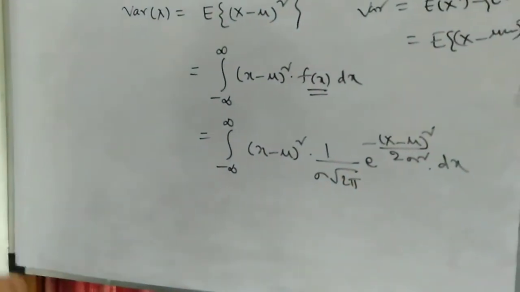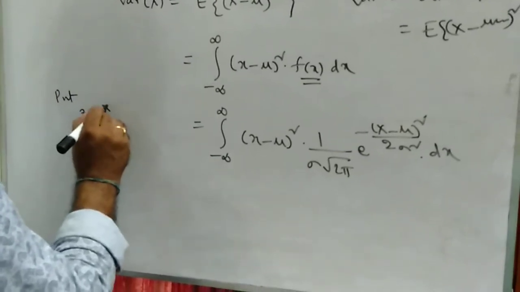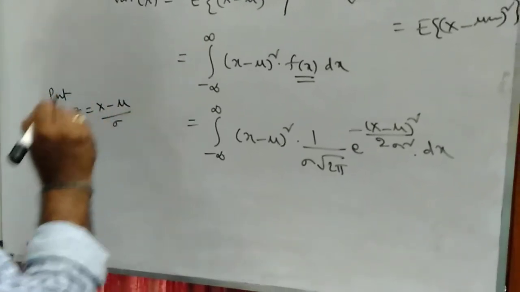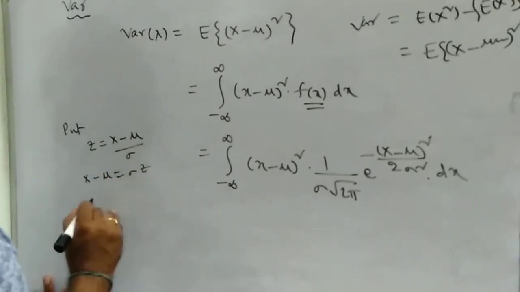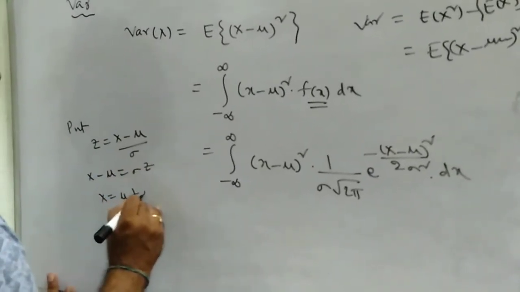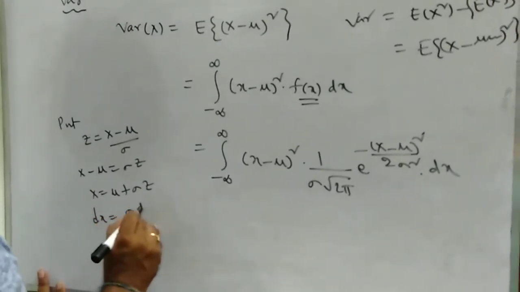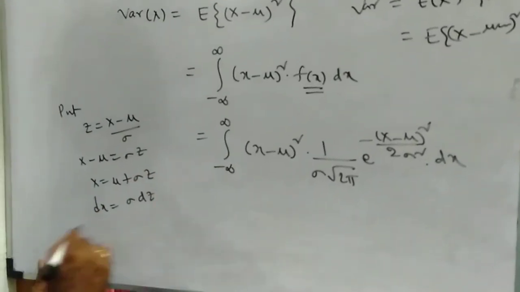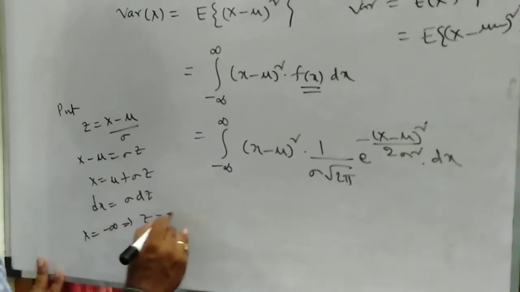Now to evaluate this integral, I am taking the substitution, put z is equal to x minus mu by sigma. Then x minus mu is equal to sigma z, x is equal to mu plus sigma z, and dx is equal to sigma into dz. The limits are the same. When x is minus infinity, z is also minus infinity.